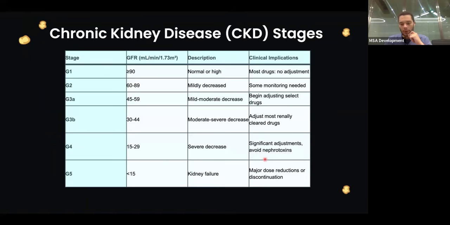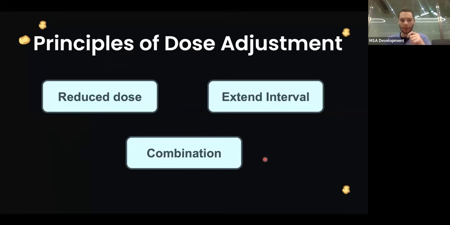Okay. Now, let's go finally to the principles. So essentially, two main things. Either you reduce the dose of the drug or you extend its interval. So whatever drug is given, if it's given along a 2-hour period, you could extend the interval, or you could reduce its dose. If it's 8 milligrams, you could give half of that, 4 milligrams. And again, you could combine between those accordingly as well.